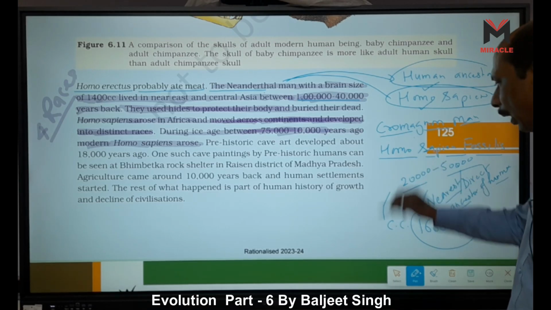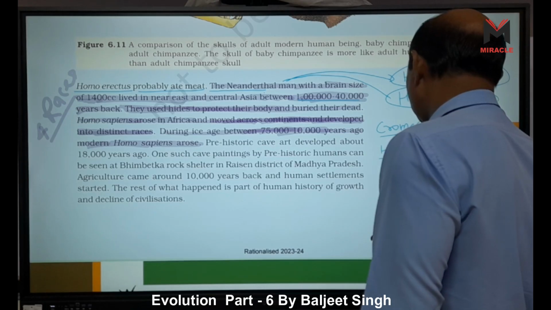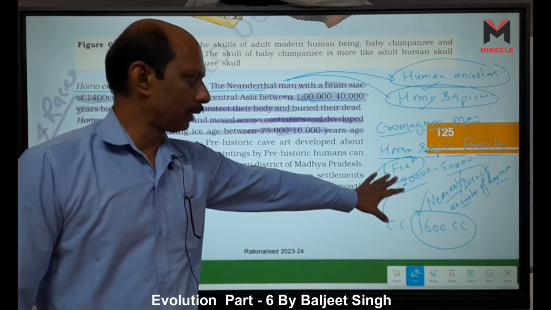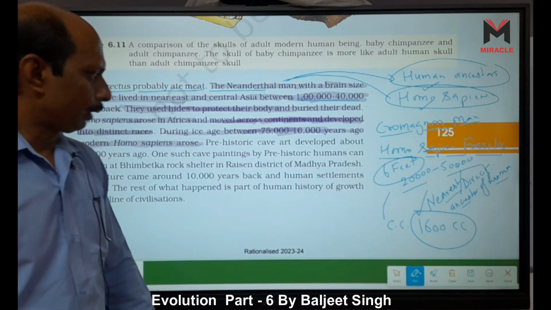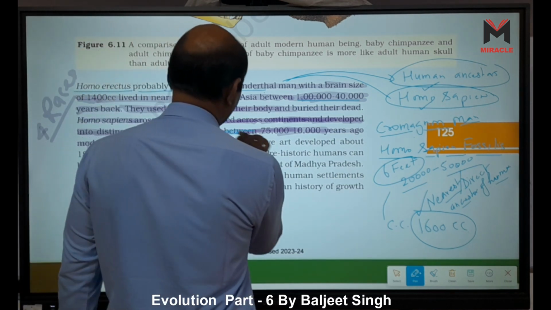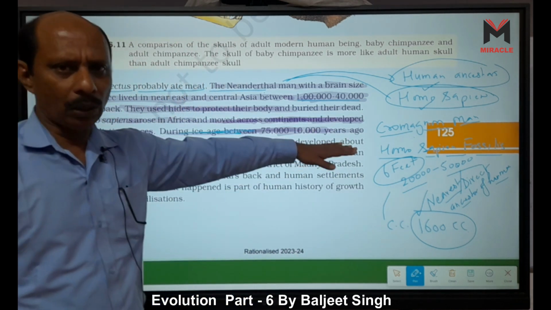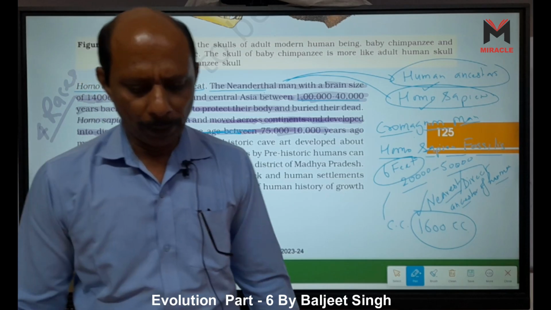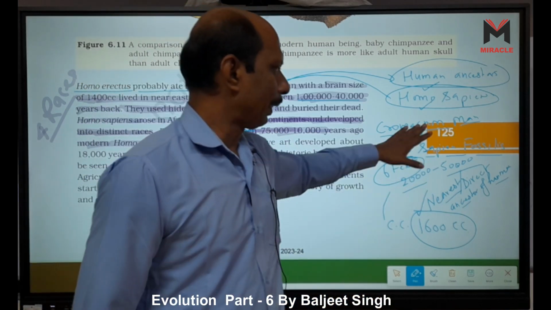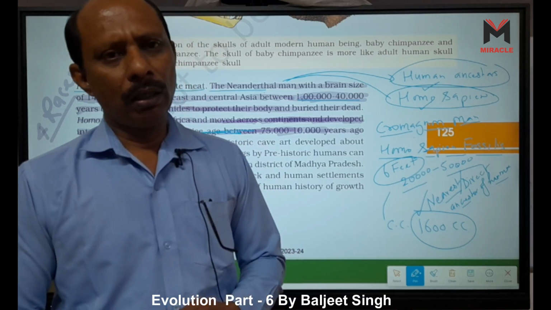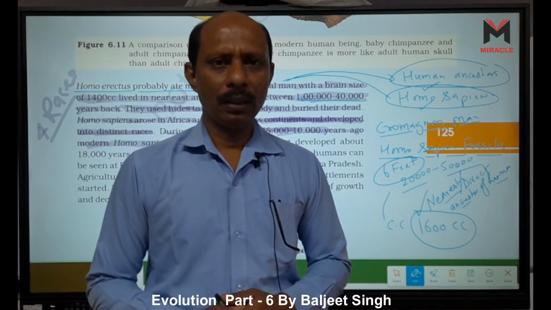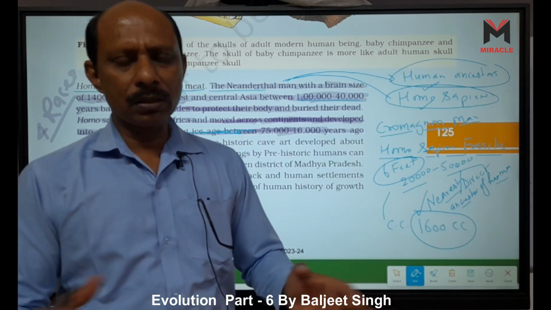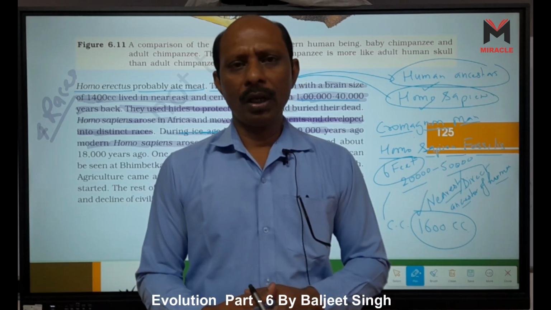Erect posture, and their height is also very high, near about 6 feet. Orthognathous face is there, similar to man. But during the Ice Age, it came up to 10,000, right. Some paleontologists consider that Cro-Magnon humans could not adapt themselves and went extinct. Some say no, through the mixing of Neanderthal and Cro-Magnon, new modern humans came.